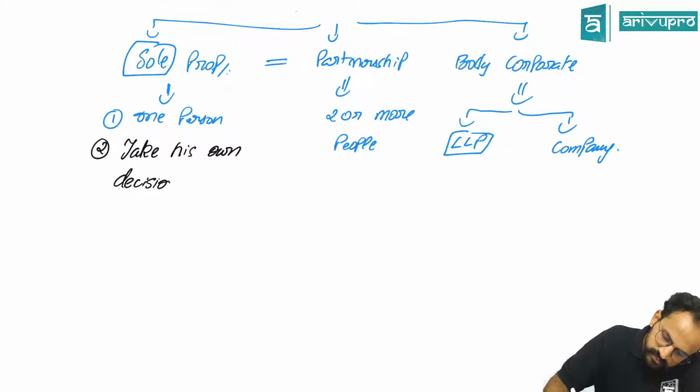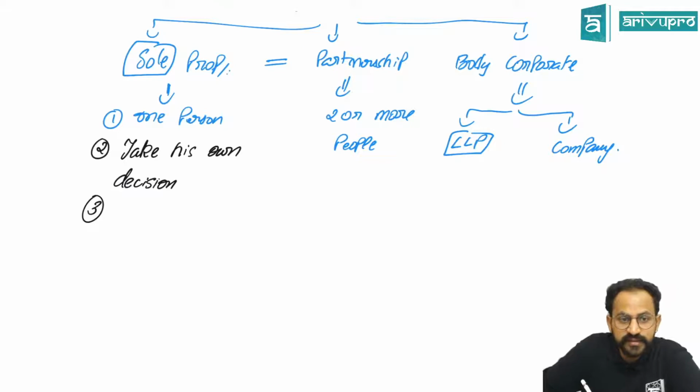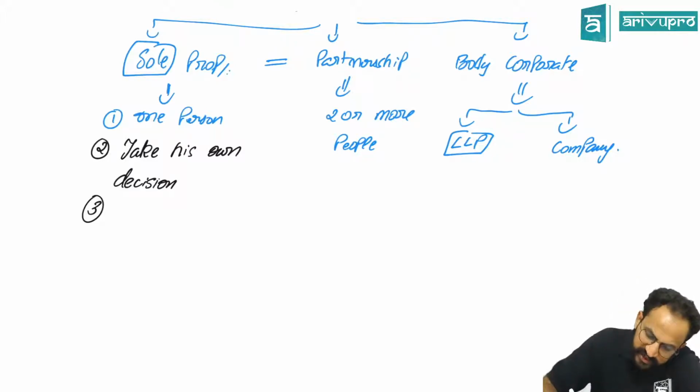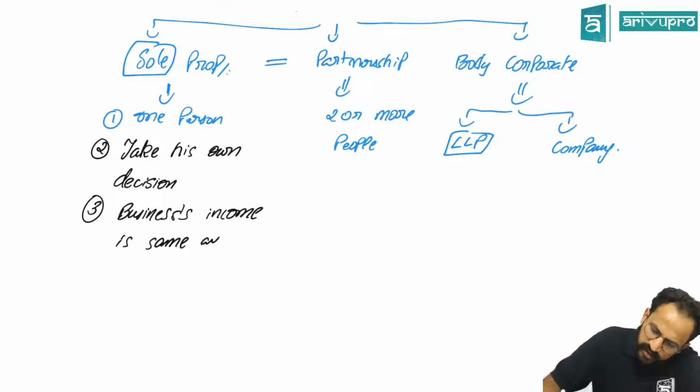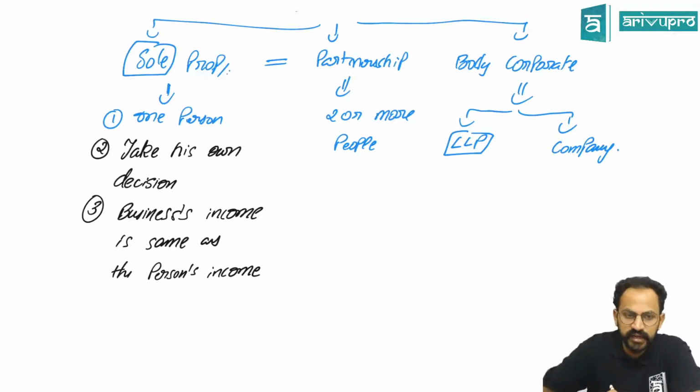No need to maintain accounts. Why? Dual accounts. Okay, we can say that the business's income is same as the person's income, meaning there are no two different accounts maintained. Whatever is coming in is same for the person also.